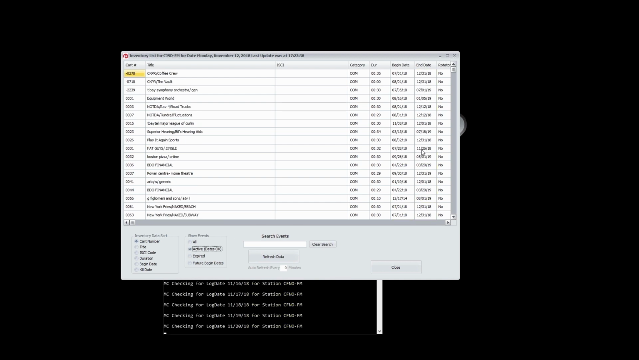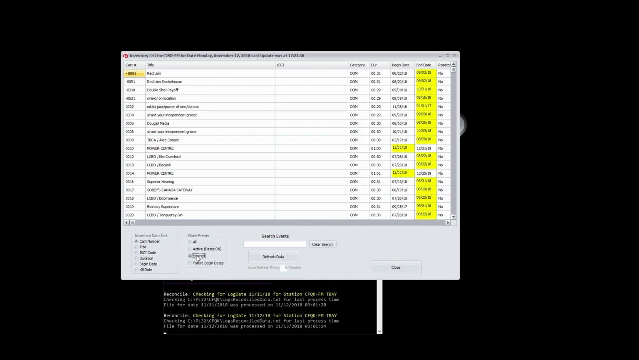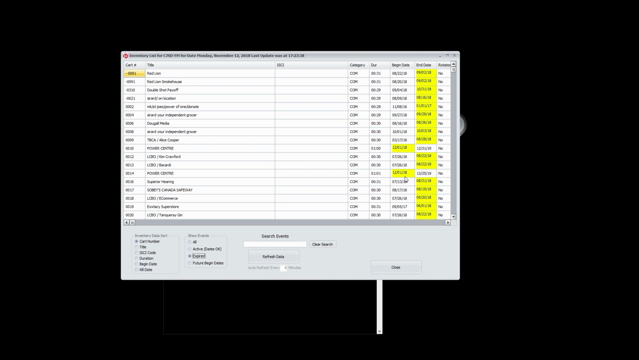These are things that are within the kill dates, so these are all perfectly airable. And here are the events that are expired. We have a couple of events there that are typos, obviously, because they have dates that are later than today. And then finally, we have show future dates. These are all of the events that have not started yet, as their begin date is a future date from today.